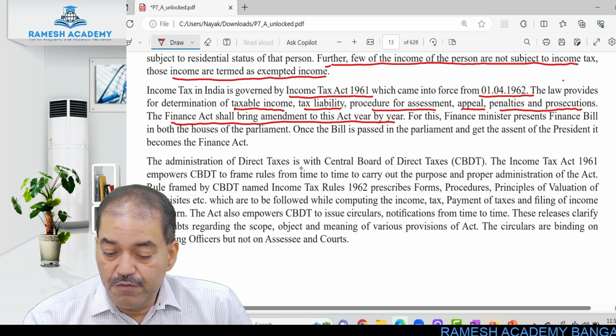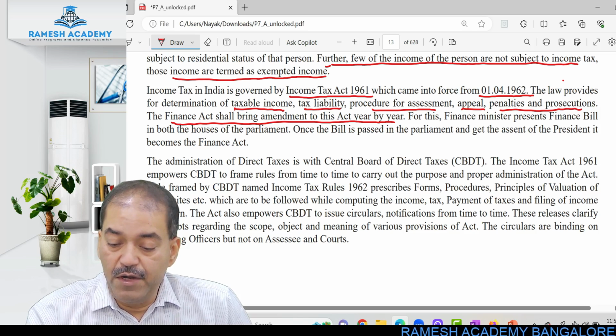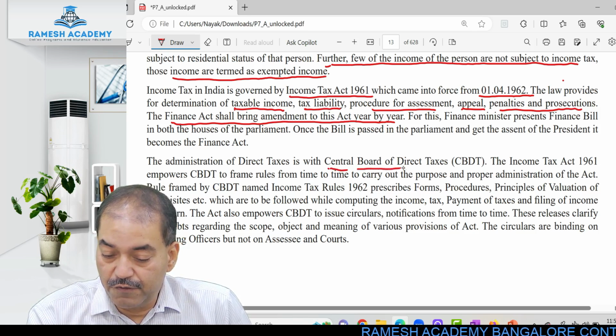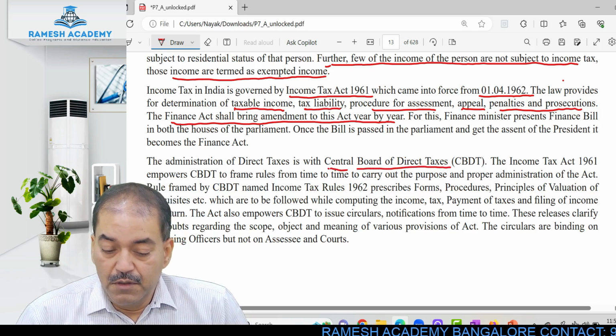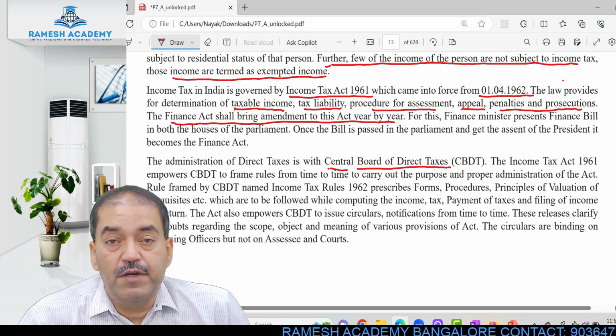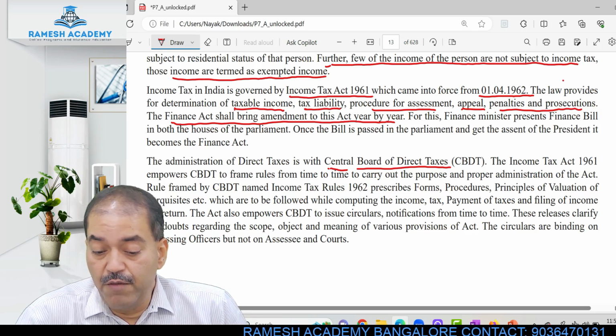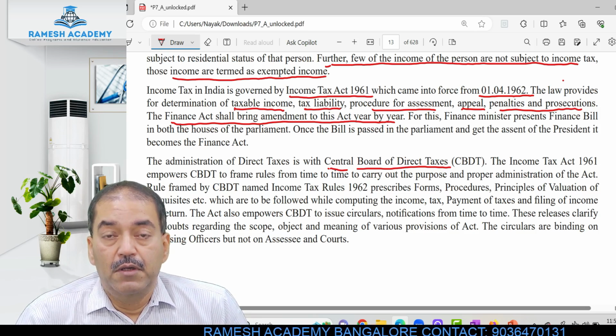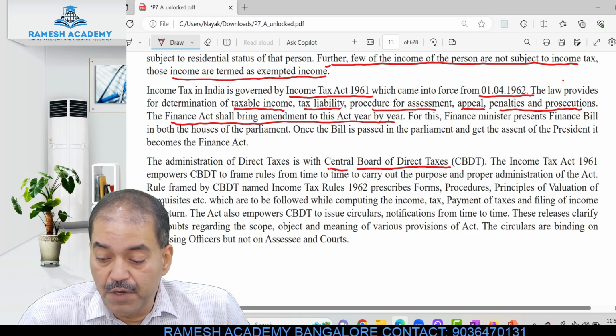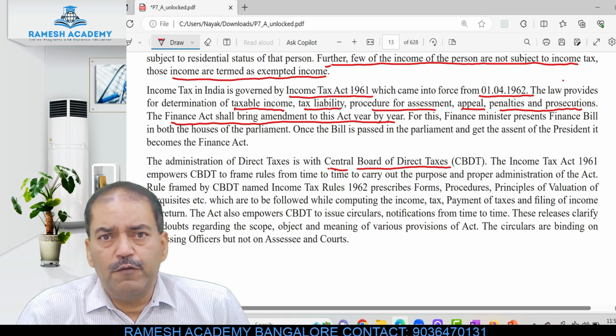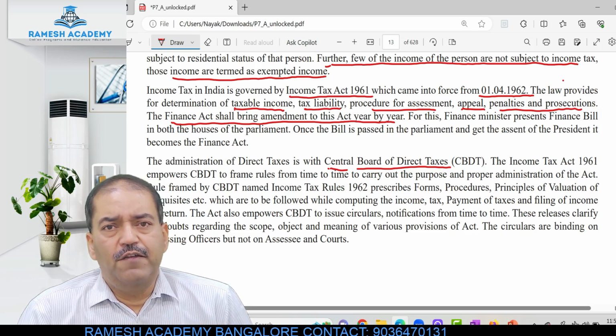The administration of direct taxes is with the CBDT. CBDT is Central Board of Direct Taxes. The Income Tax Act 1961 empowers the CBDT to frame the rules from time to time to carry out the purpose and proper administration of the act. Law has been written in the 1961 Act.